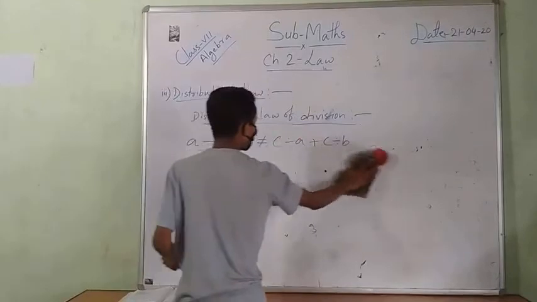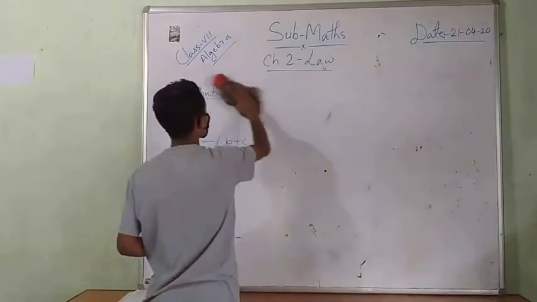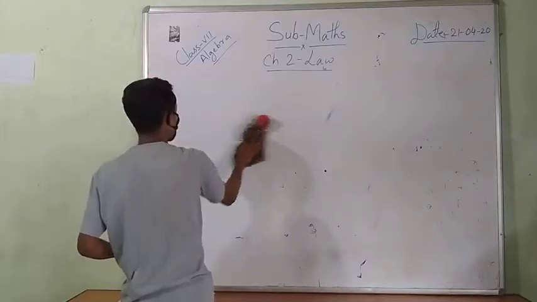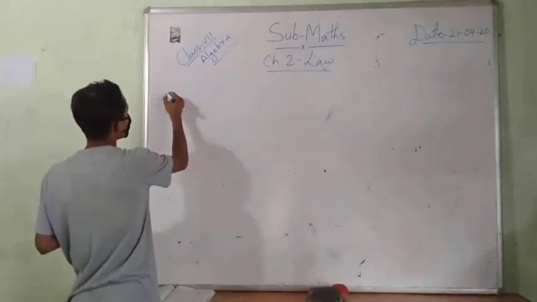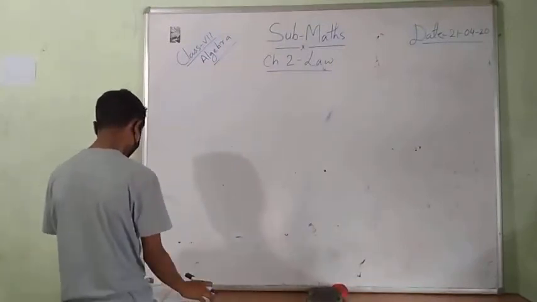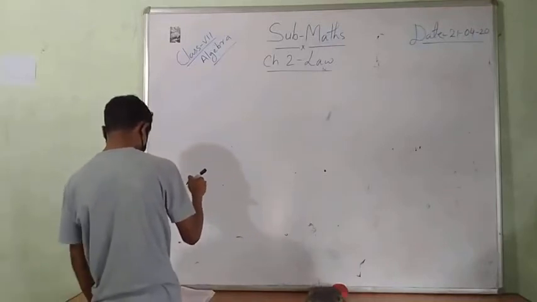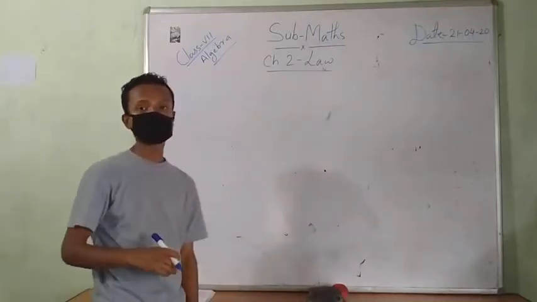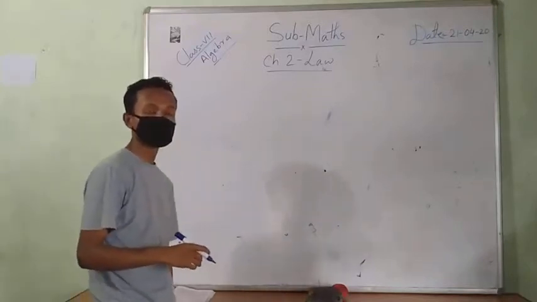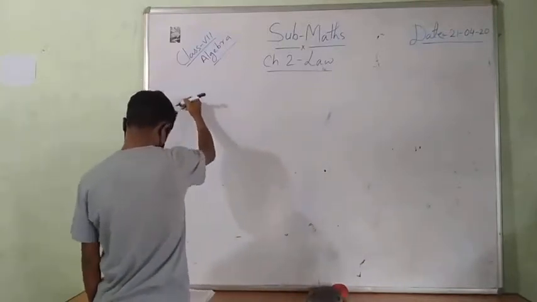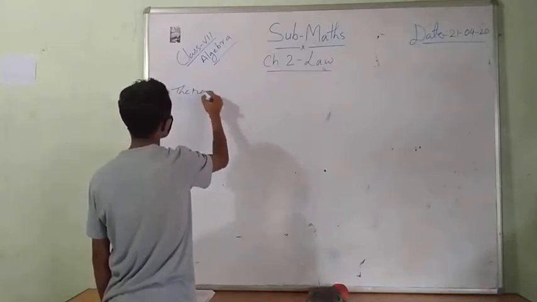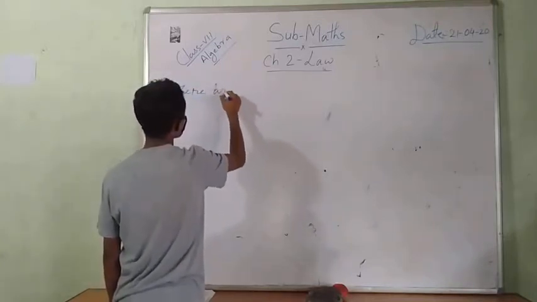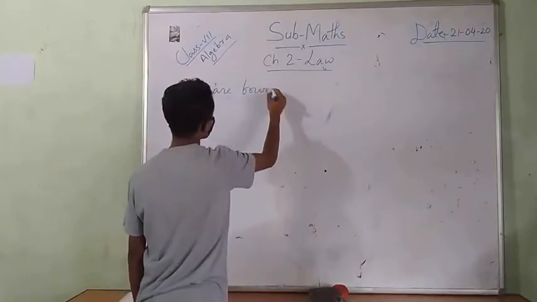Now, brackets. There are four brackets in mathematics.